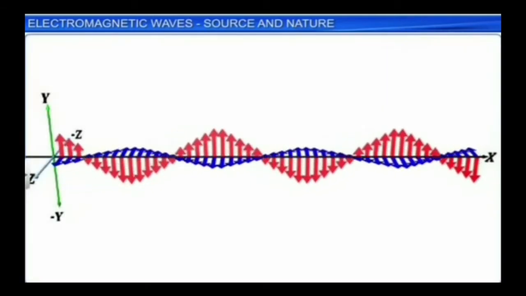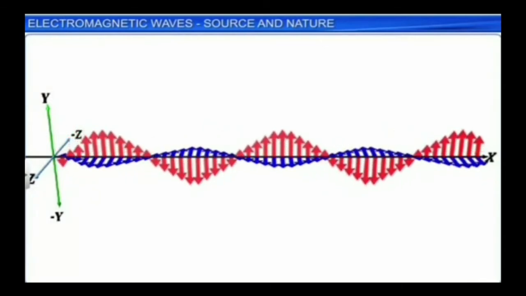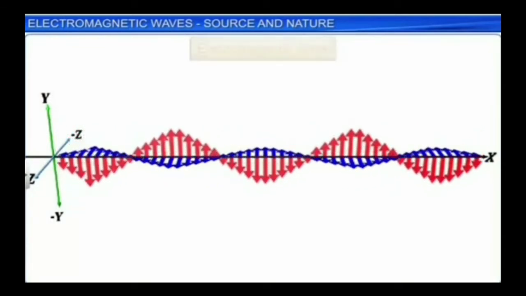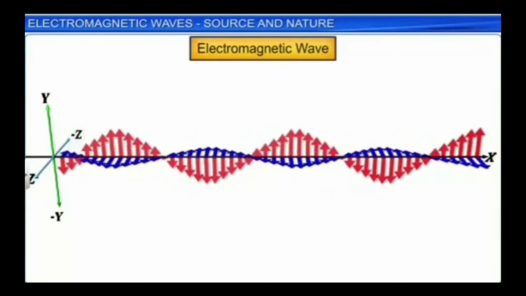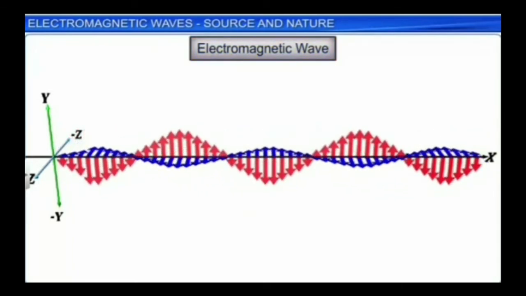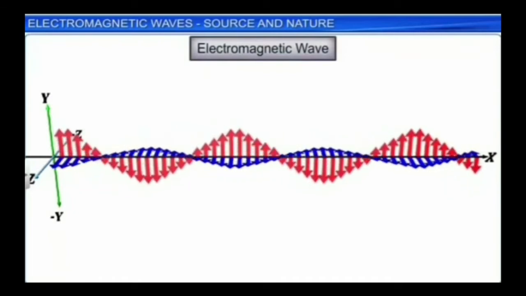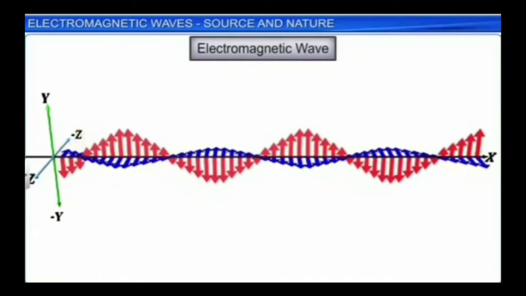So accelerating charges produce both electric field and magnetic field, which are perpendicular to each other and perpendicular to the direction of propagation of the wave. And that wave we call an electromagnetic wave.